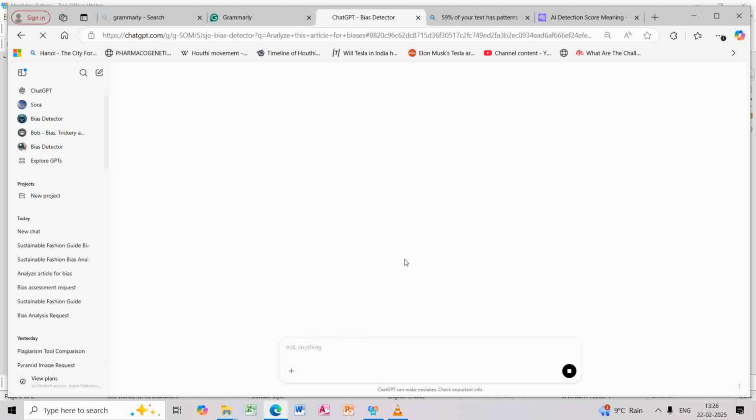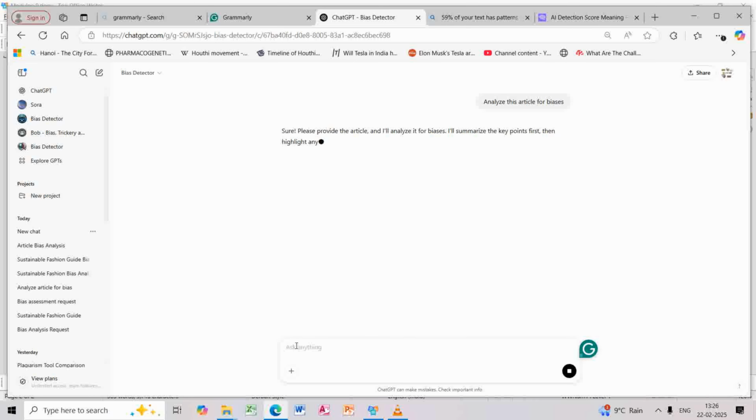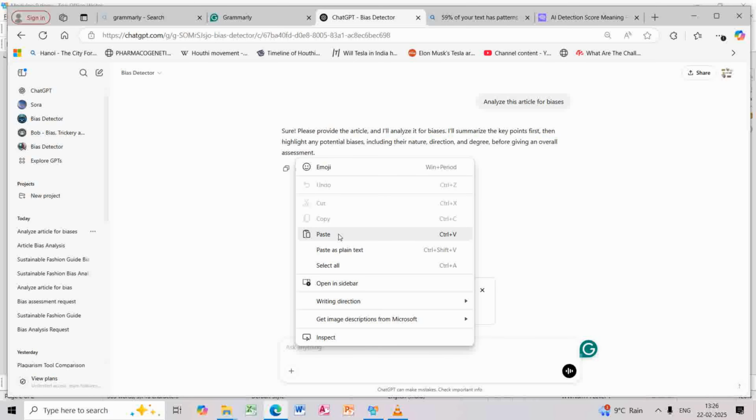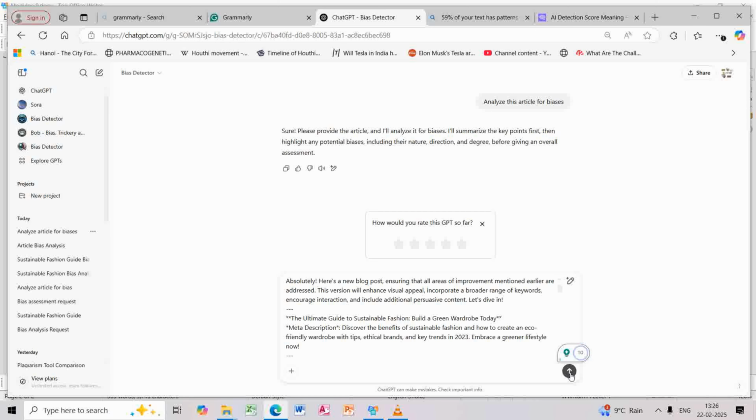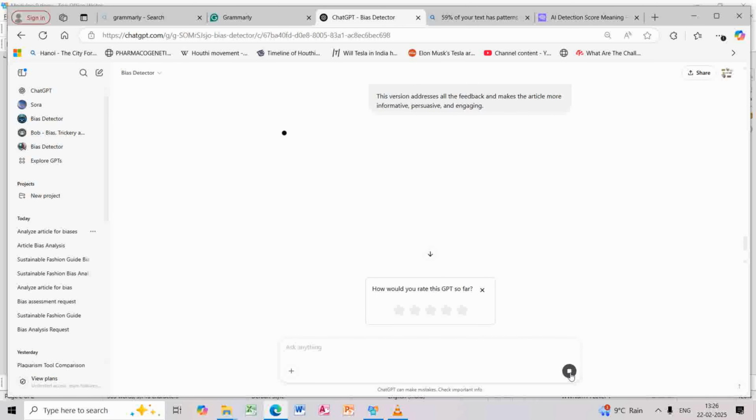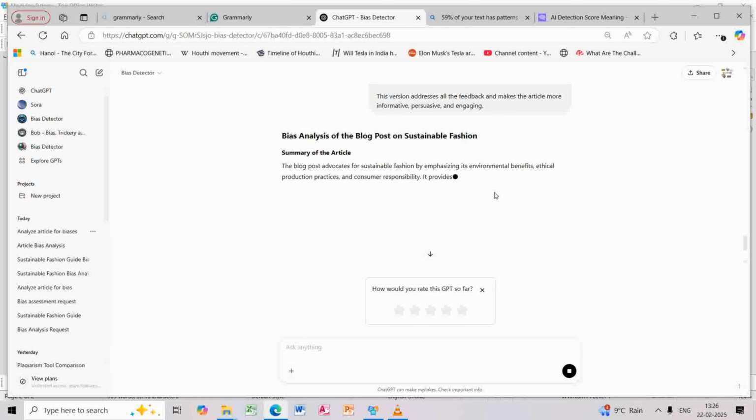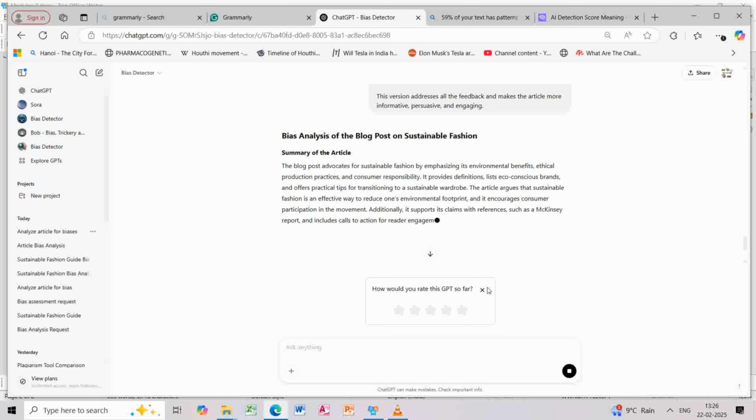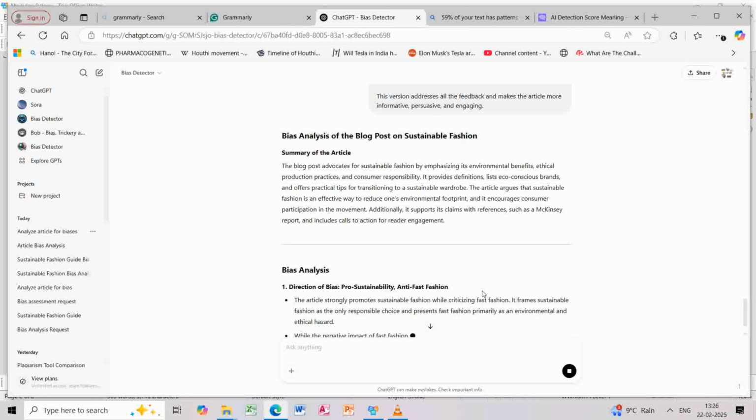To analyze the article, you can copy and paste your article over here, and click here, and the full analysis of bias will be done by this tool, and every single bias will be listed to you by this tool.